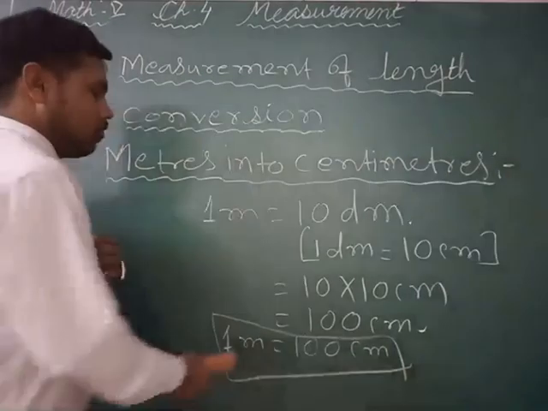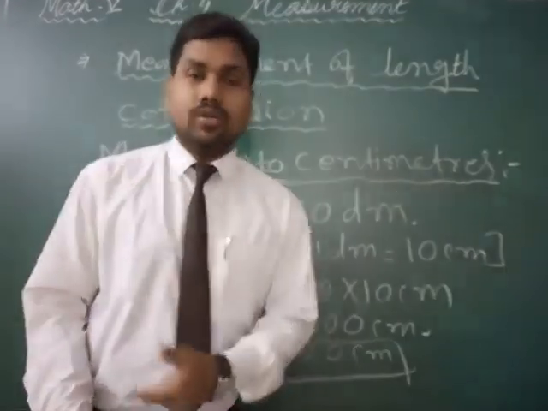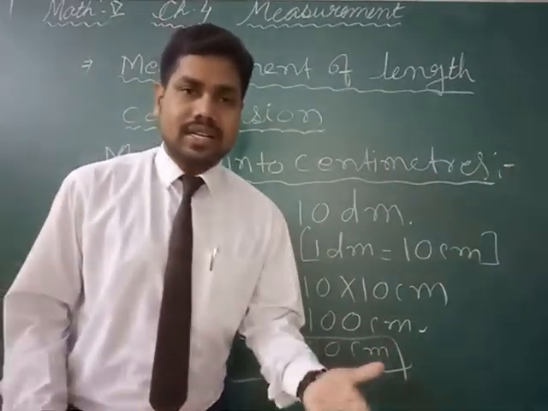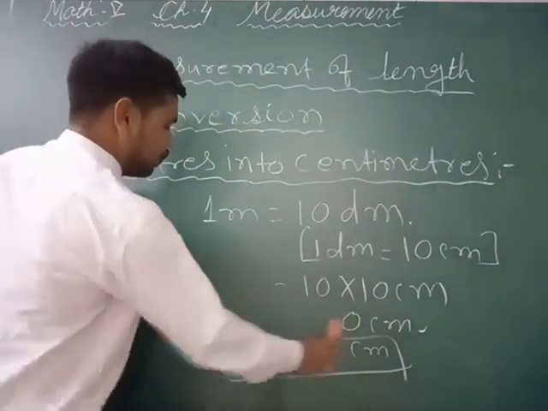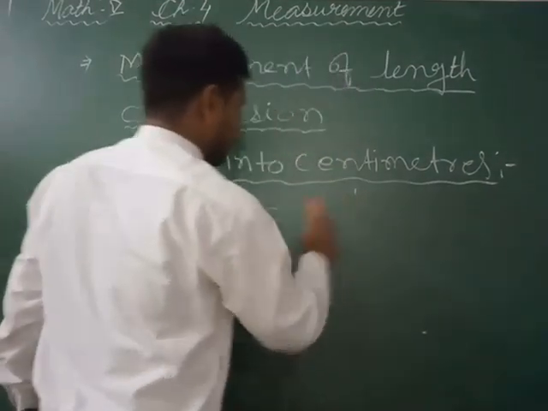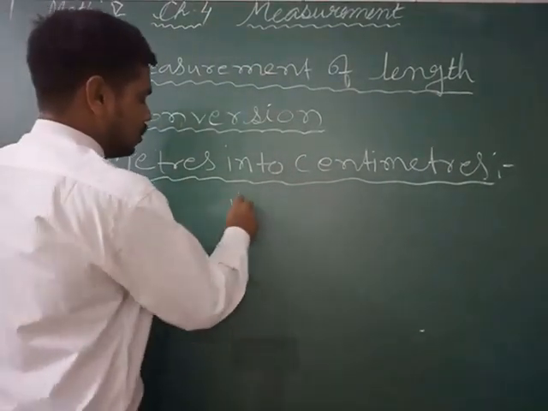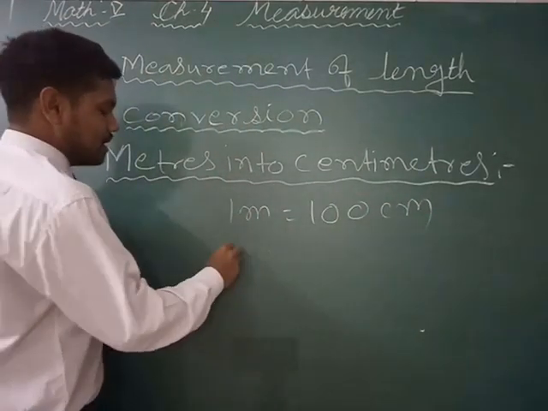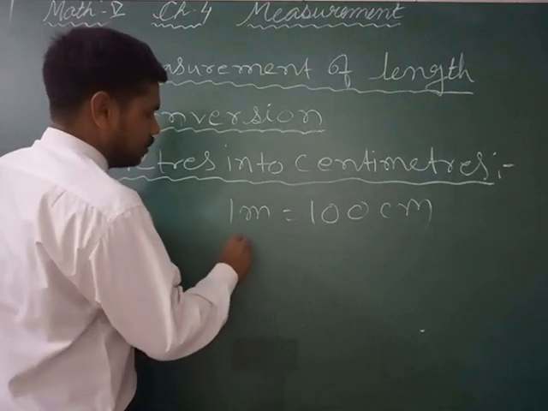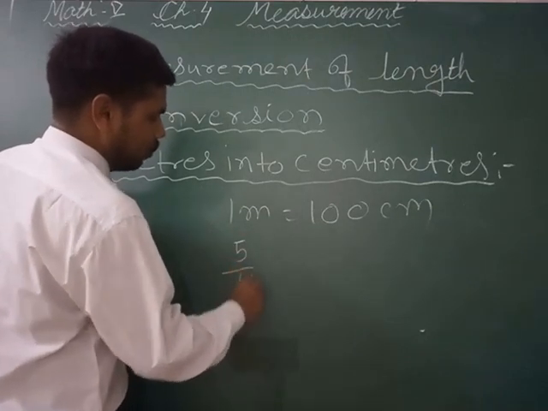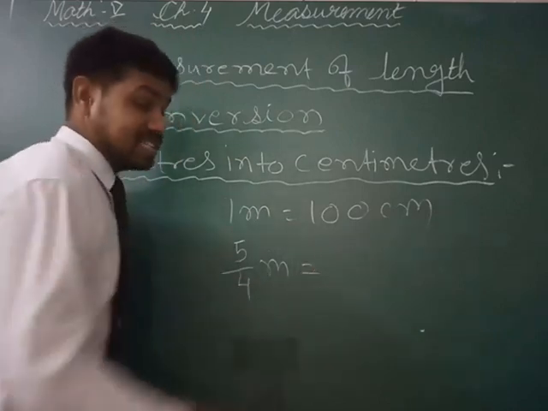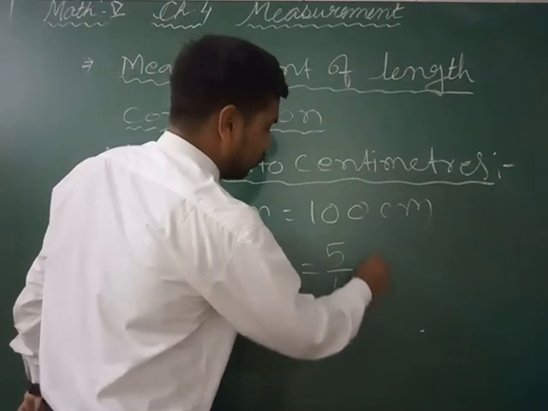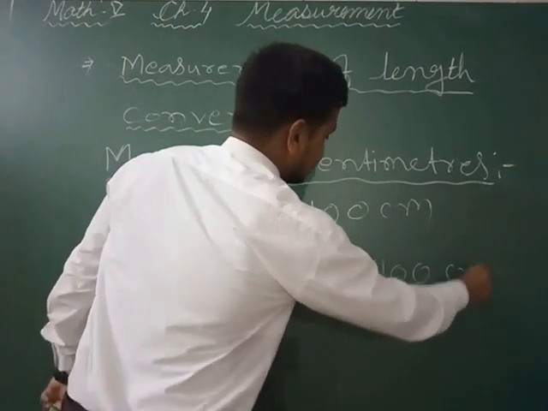If 1 meter is equal to 100 centimeter, 2 meter will be 200 centimeter, 4 meter will be 400 centimeter, 6 meter will be 600 centimeter, right? But in case of fraction, suppose I am asking 5 divided by 4 meter is equal to how much centimeter? Definitely 5 divided by 4 meter will be 5 divided by 4 into 100 centimeter.